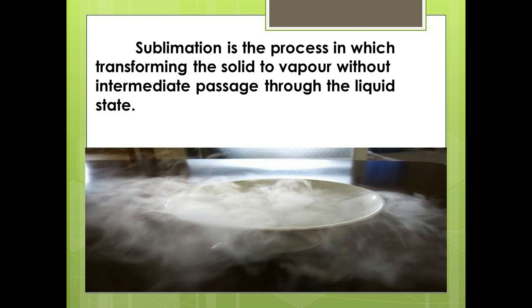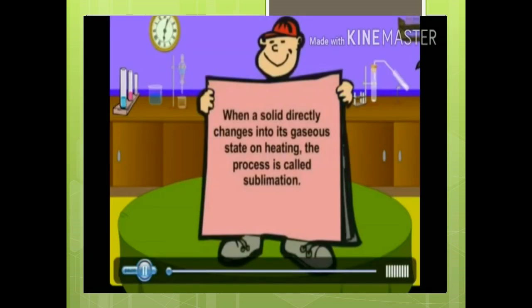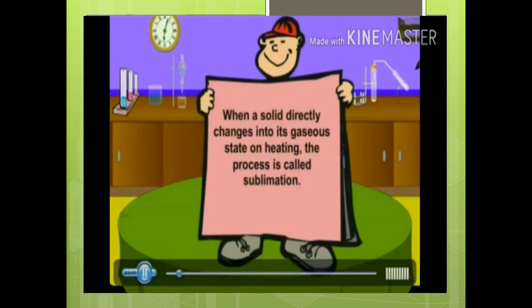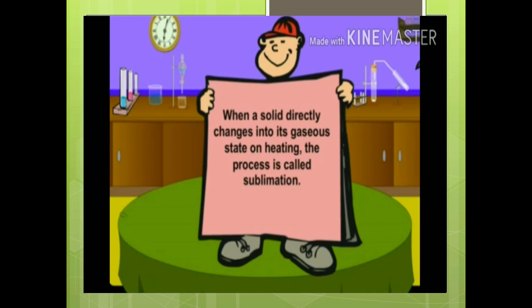The vapors, when cooled, give back the solid substance. This process is known as sublimation. Example: camphor, ammonium chloride, iodine. When a solid directly changes into its gaseous state on heating, the process is called sublimation.